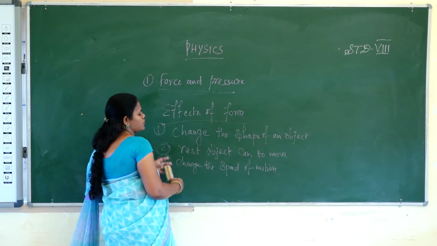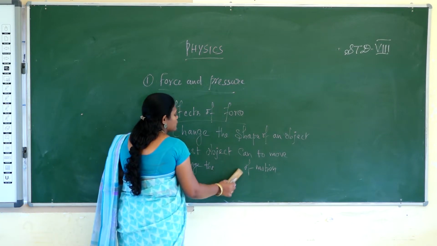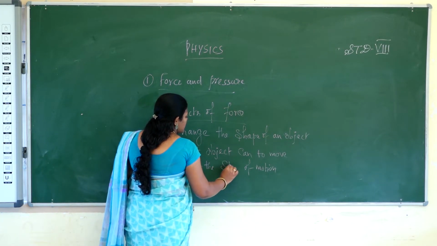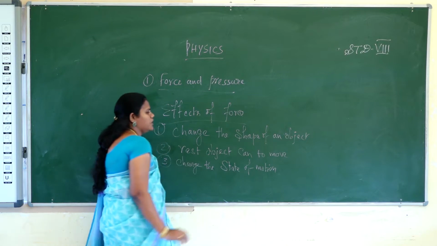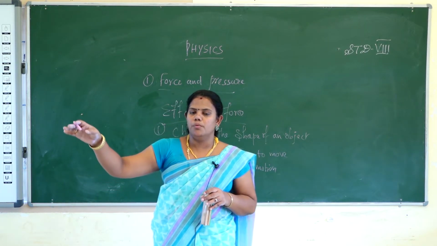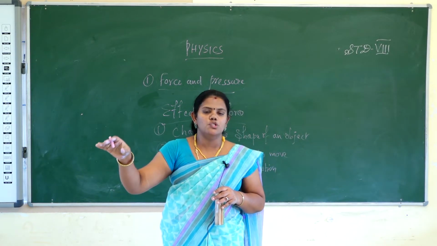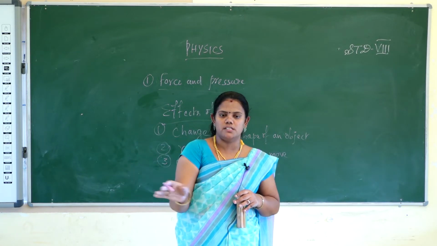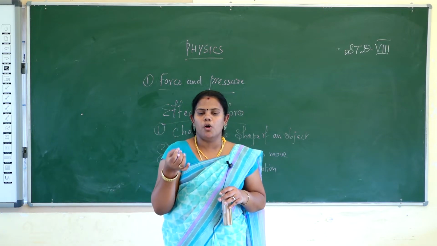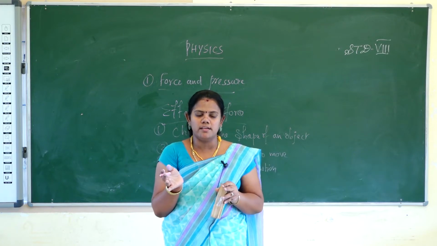First I will tell the state of motion. What is the meaning of speed of motion or state of motion? State of motion means an object is in a moving position. Consider one ball that is moving. You apply force on a rest ball and the rest ball moves to one side. Another ball will be moving at the opposite side. The balls will meet with one another.